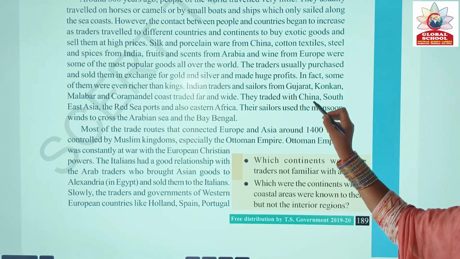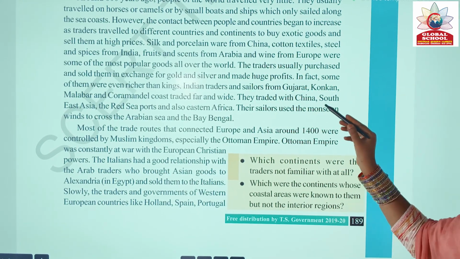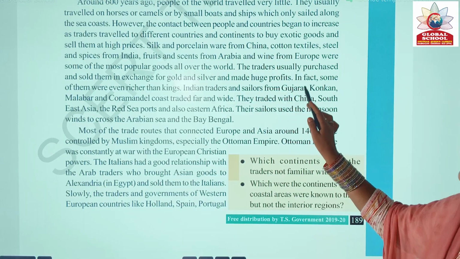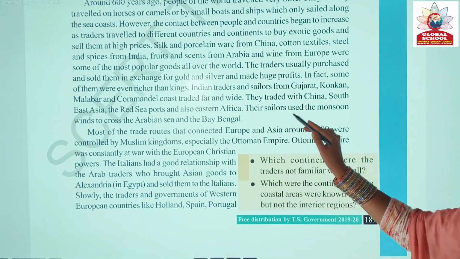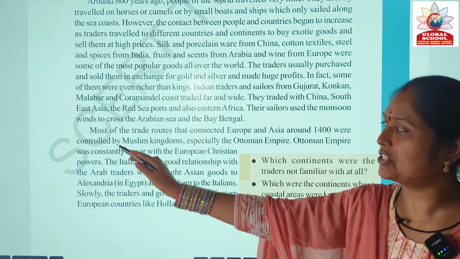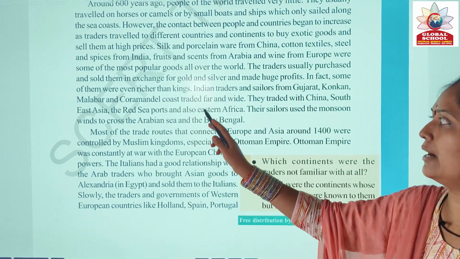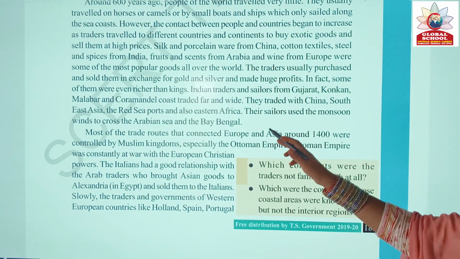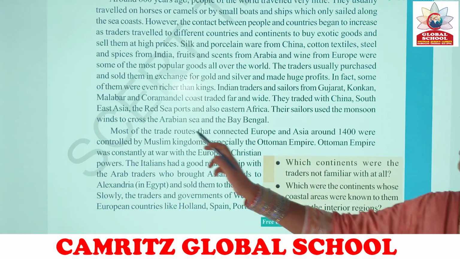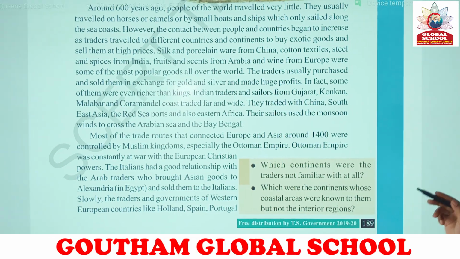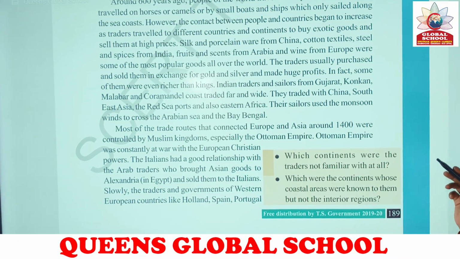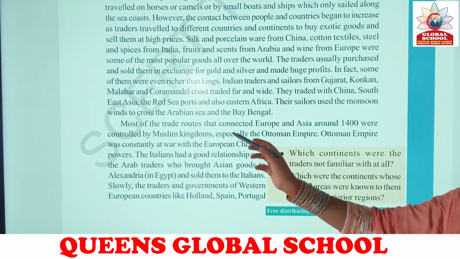They traded with China. Who traded with China? Sailors from Gujarat, Konkan, Malabar and Coromandel coast. They traded with China, Southeast Asia, the Red Sea ports and also Eastern Africa. Their sailors used the monsoon winds to cross the Arabian Sea and the Bay of Bengal. So at that time they did their trading by sea.